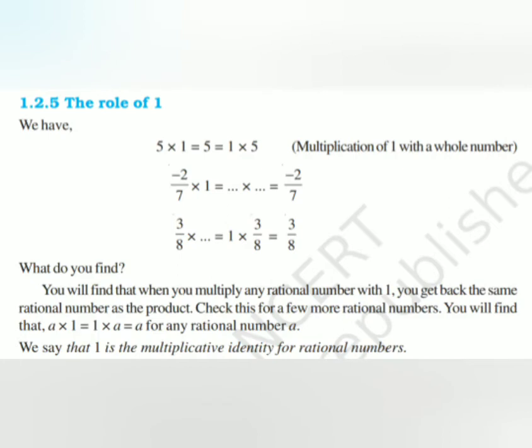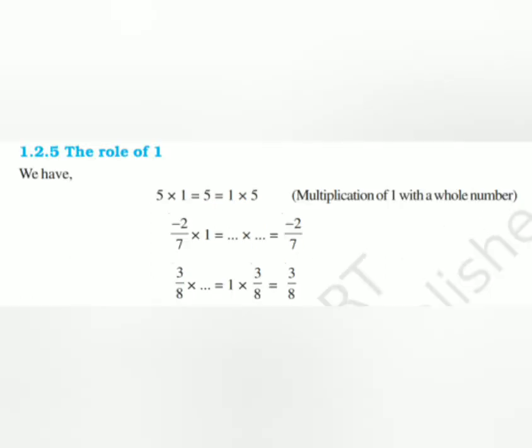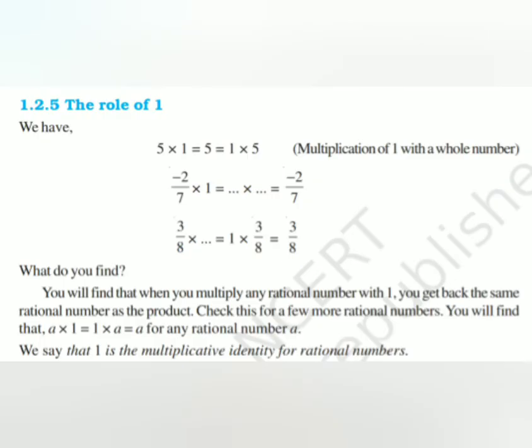Next topic, the role of 1. Now let us consider whole number 1. 5 into 1 will give us the value 5, which in turn equals 1 into 5. That is, 5 into 1 is equal to 5, and 1 into 5 is also equal to 5. Now let us consider a rational number. Minus 2 by 7 into 1 will be minus 2 by 7, or 1 into minus 2 by 7 will again be equal to minus 2 by 7.